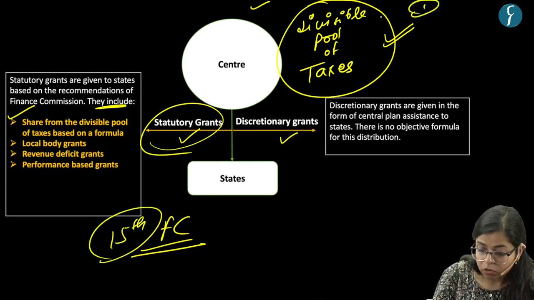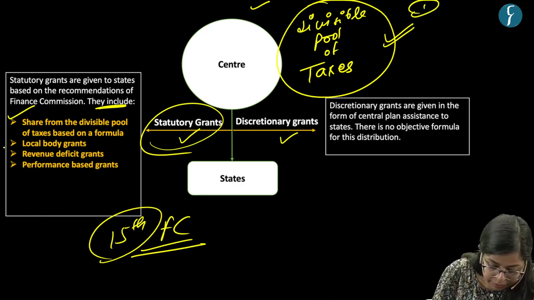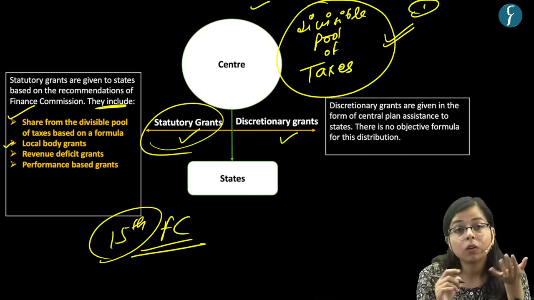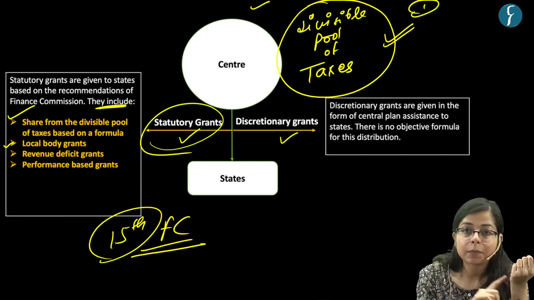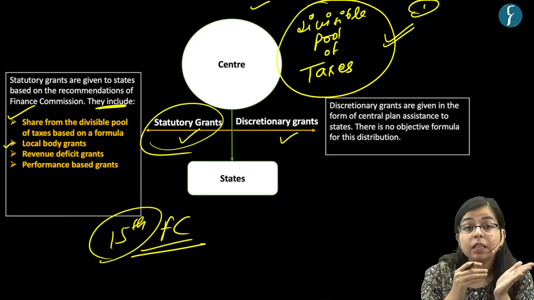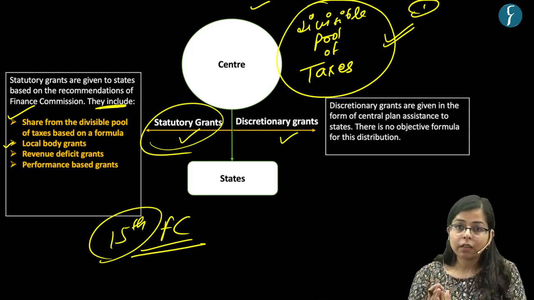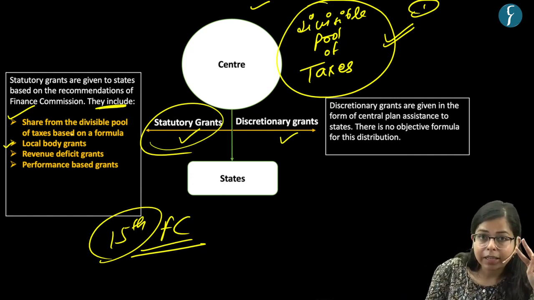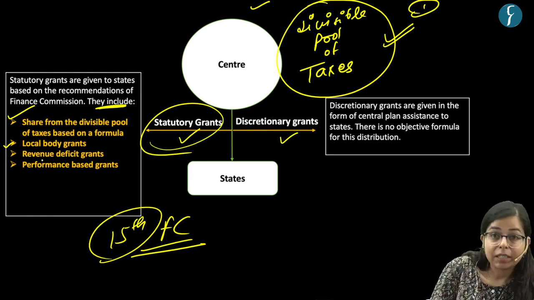Now this is the first source of earning for the state. Now what is the second source of earning for the state? The second source of earning for the state is local body grants. Now if we talk about local bodies, they were included in the constitution in the 73rd Constitutional Amendment Act and 74th Constitutional Amendment Act, right? And primarily the money to these local bodies is given by the state government, right? But central government can also give money or finances or grants to these local bodies, right? So the second type of grant which a state gets under statutory grant is grants to the local bodies, right? That is municipalities and panchayats.